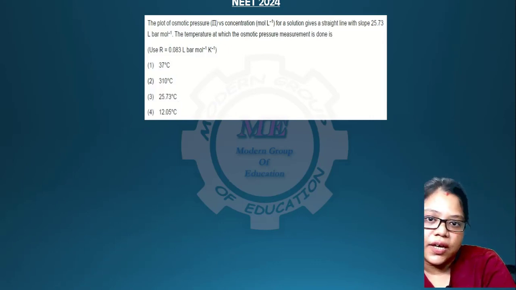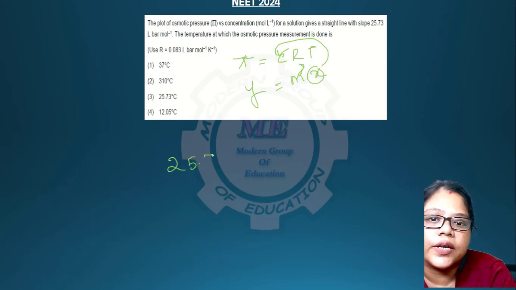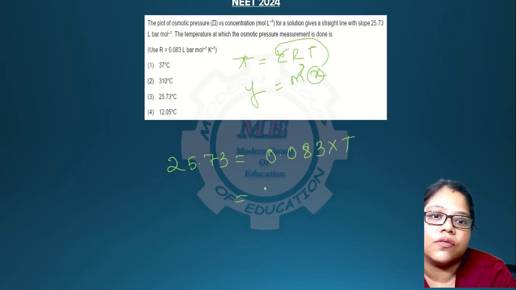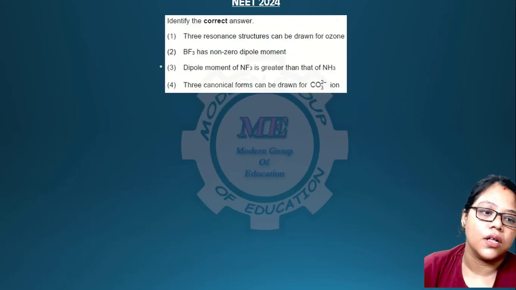So here a different type of question has come, but this is a very easy question. Pi is equal to CRT. So y is equal to mx, and m here is the RT part and x is the concentration over here. So if you take the slope, it has been given as 25.73, and RT you have to take, that is 0.083 into temperature. You have to find this out. You will get 310 Kelvin. Mind you, you will get it in Kelvin, and you have to find out in Celsius. So if you find this out in Celsius, it will be 37 degrees Celsius. So 37 degrees Celsius is your answer, and answer 1 is your answer.